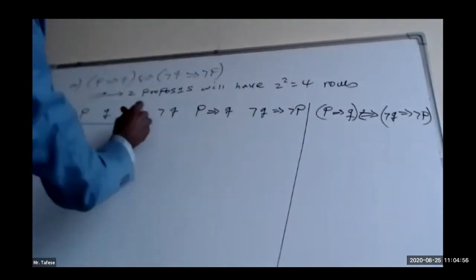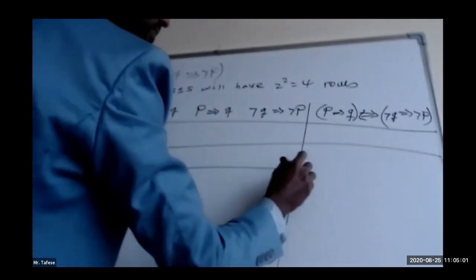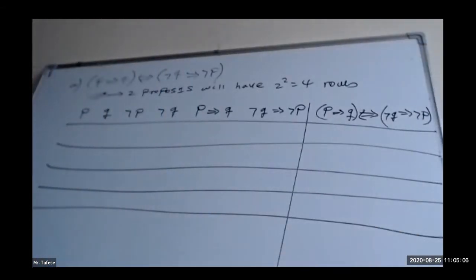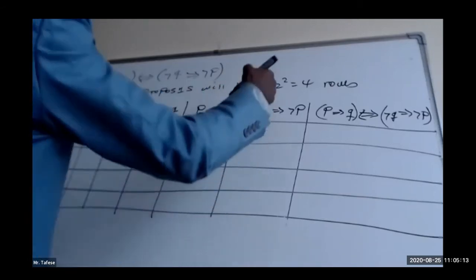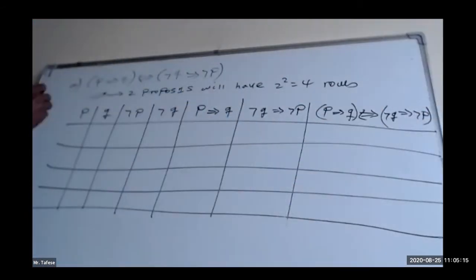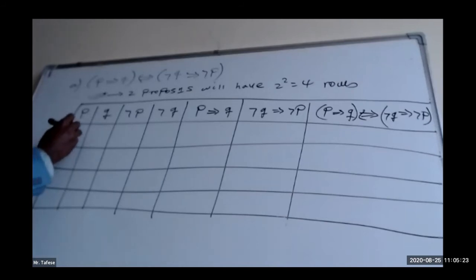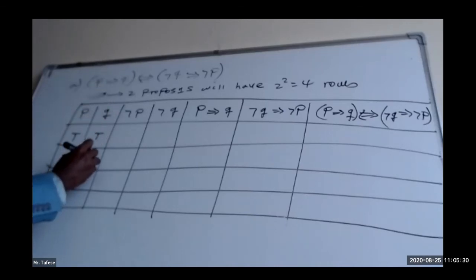Now we have 4 rows as we have discussed earlier. These are the 4 optional rows. First column, second, third, fourth, fifth, sixth, and finally the seventh. So let us fill each alternative. Here we have true, true, false, false for the first column, and the second column will take true, false, true, false.